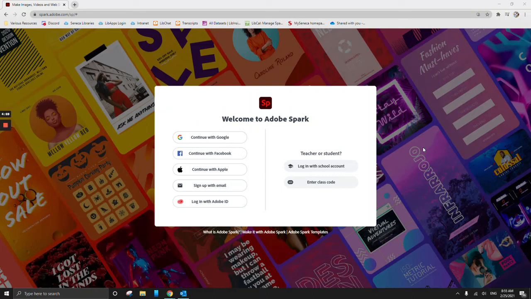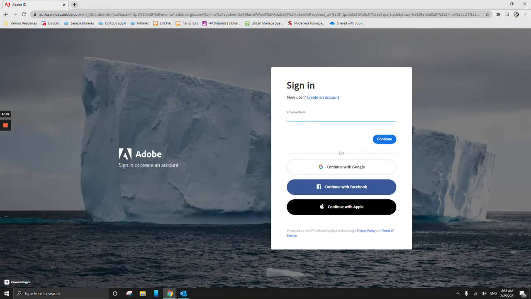Adobe Spark, we're going to want to head over to spark.adobe.com, and then we're going to do login with school account. And basically, you just want to put in your @Seneca email right here, and then just follow the steps to log in.